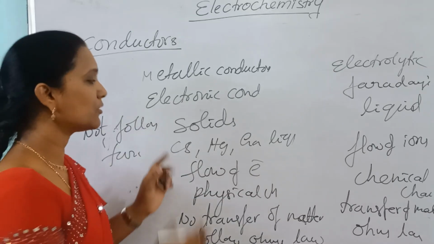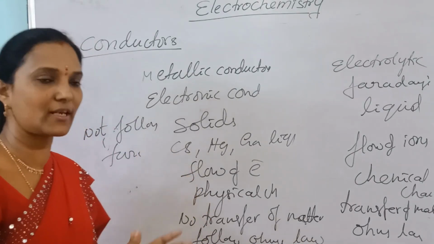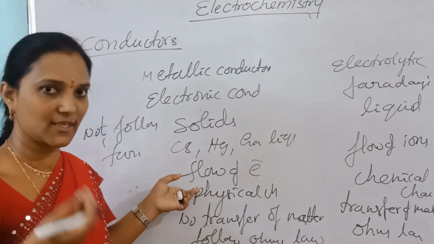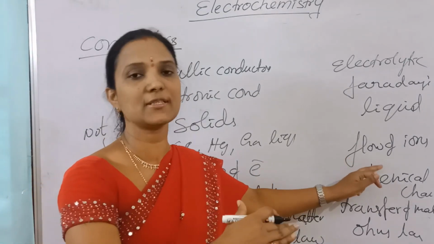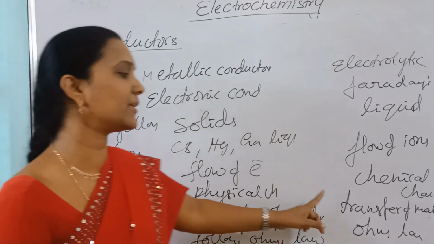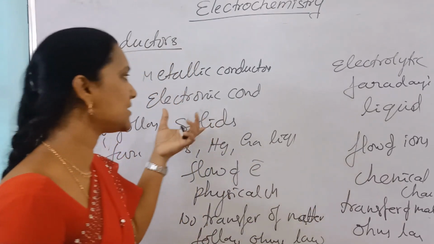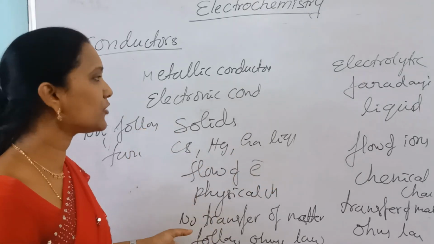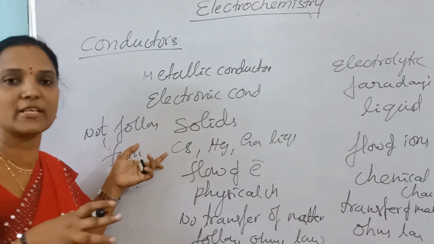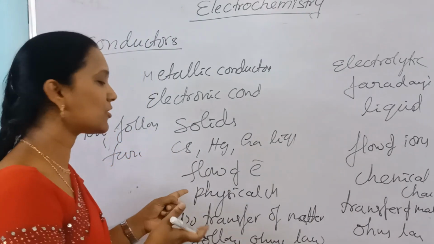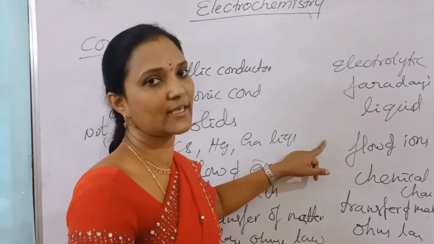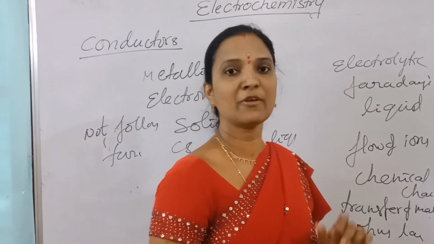Here only transfer of electrons, flow of electrons, takes place. In electrolytes, flow of ions takes place. Only flow of electrons is considered a physical change, while flow of ions is considered a chemical change. So here only electrons flow, with no transfer of matter, but in electrolytes transfer of matter takes place. Generally these are solids, and they follow Ohm's law but not Faraday's law. How much is deposited or dissolved is not considered, because there is just flow of electrons. But where flow of ions takes place, we can calculate how much is deposited. That follows Faraday's laws.